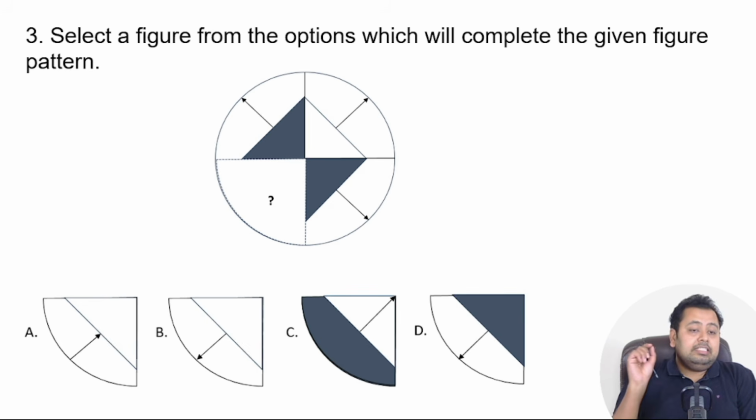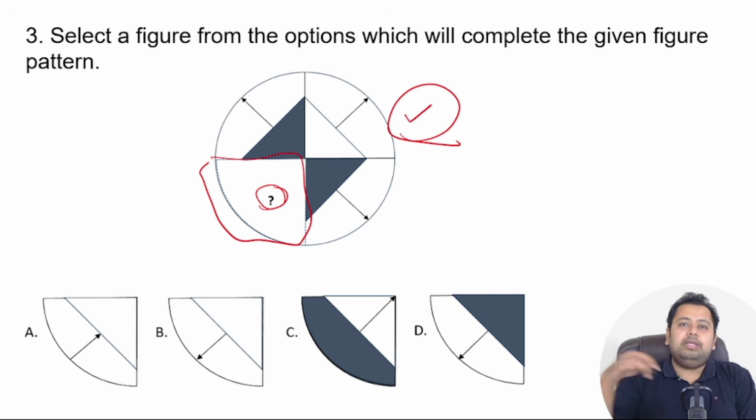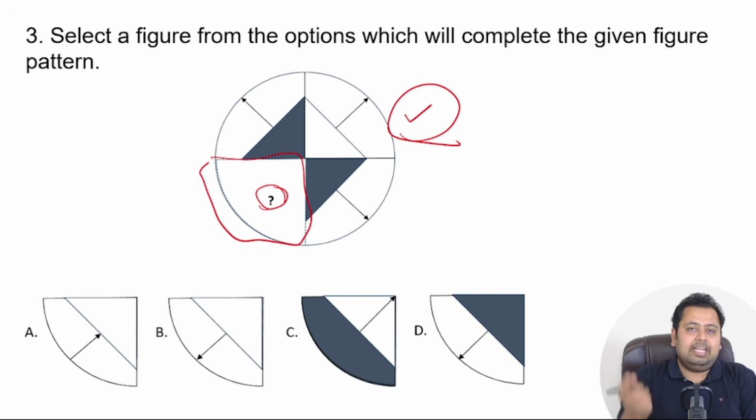Next question. Select a figure from the options which will complete the given figure pattern. So you can see a given figure pattern over here. What should be the figure that is missing? This is the missing figure over here. This part is completely missing. What should that figure be? You can check the options. I'll run a timer of 3 seconds. We'll meet you after the 3-second timer.